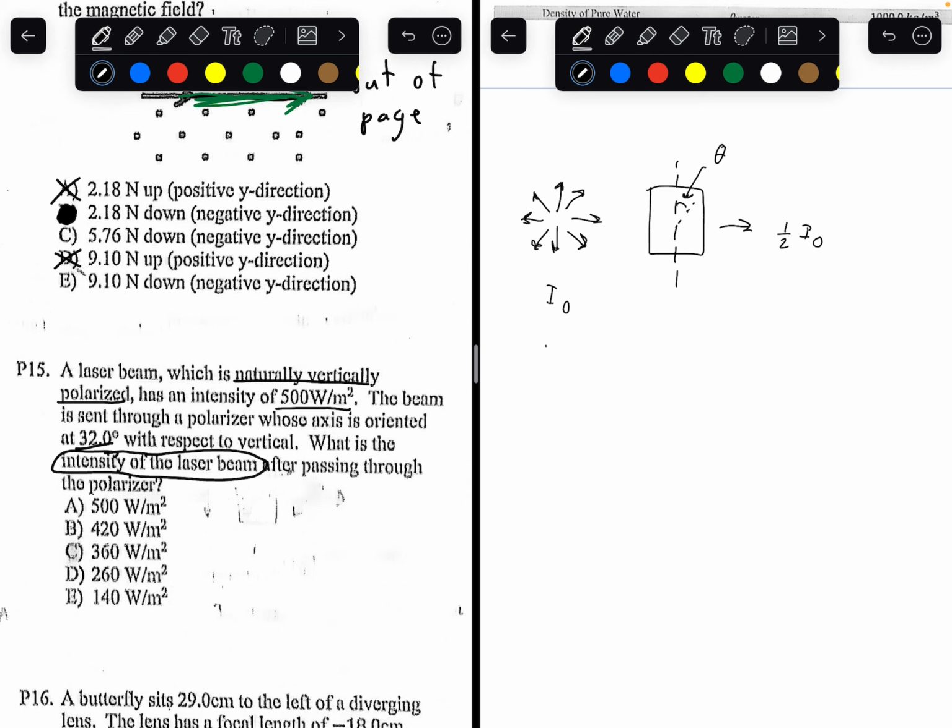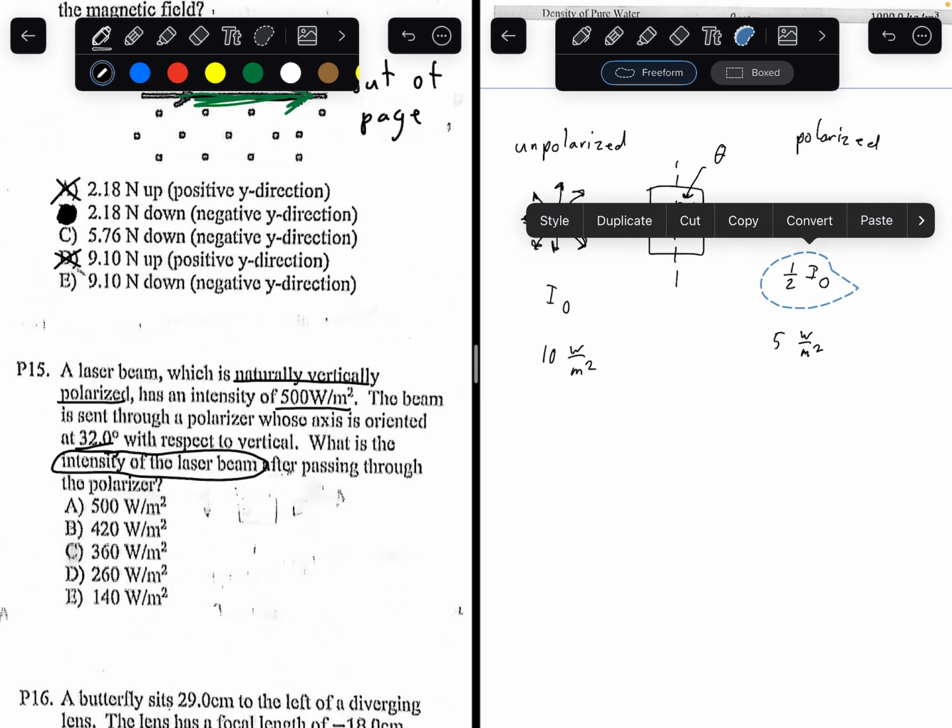So if the initial intensity is going to be 10 watts per meter squared, the final intensity is going to be 5 watts per meter squared. But here's the thing. That's for unpolarized to polarized. Also, one more thing, polarized light is denoted like this.